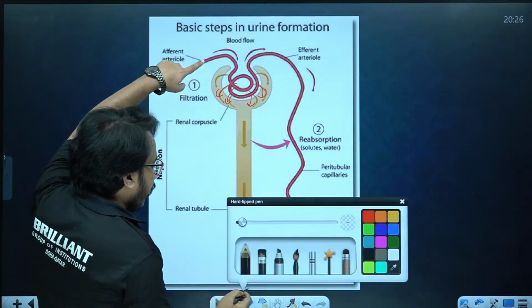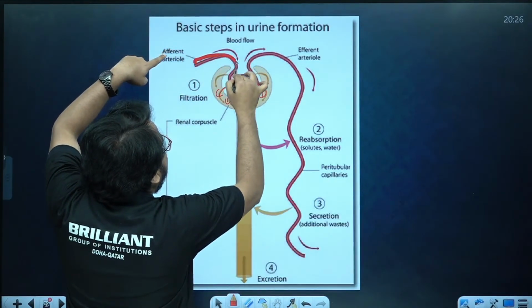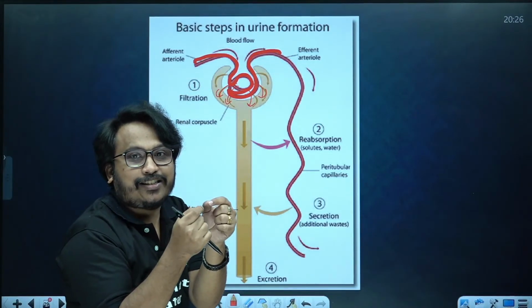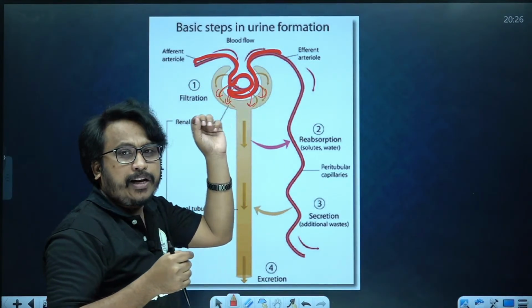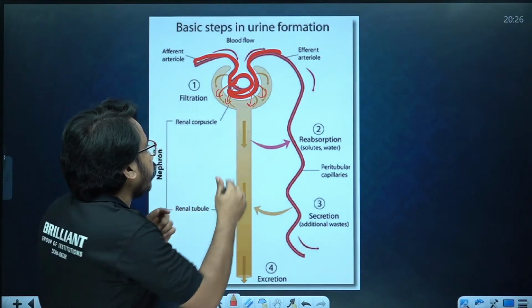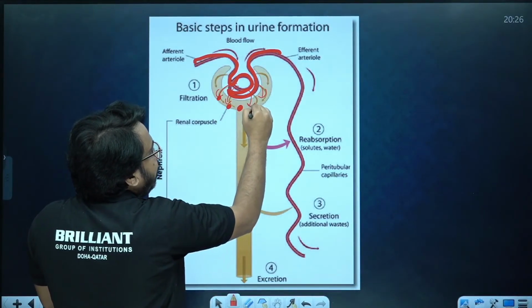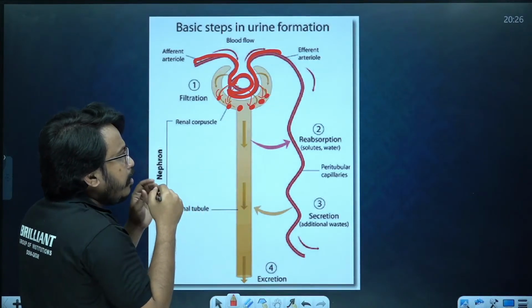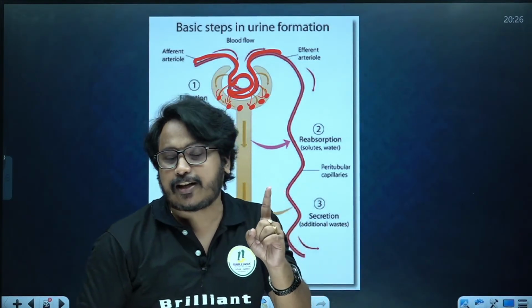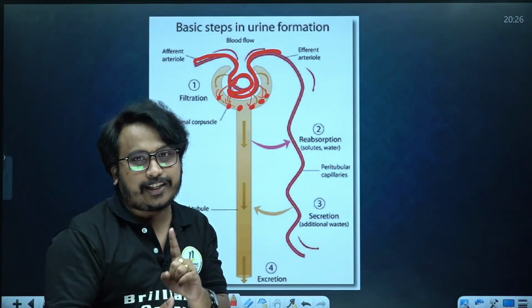When our blood is pumped through these capillaries, there is a lot of pressure. Because of the pressure, many waste particles and some good particles diffuse into the Bowman's capsule. The process is called glomerular filtration. The first step in urine formation is glomerular filtration.